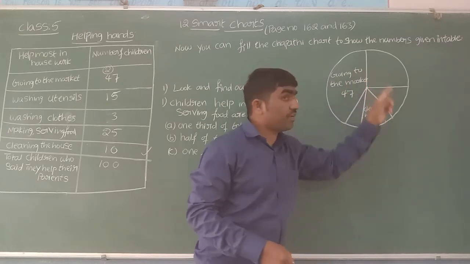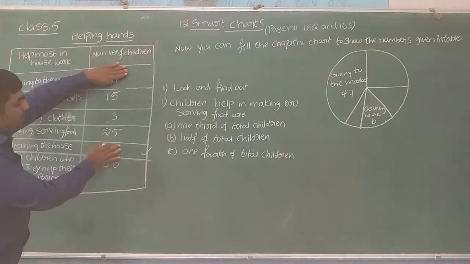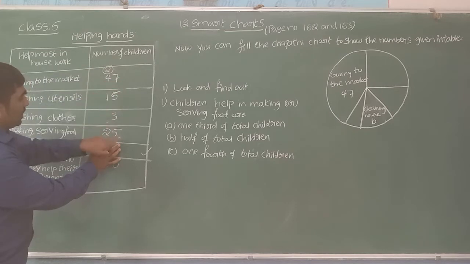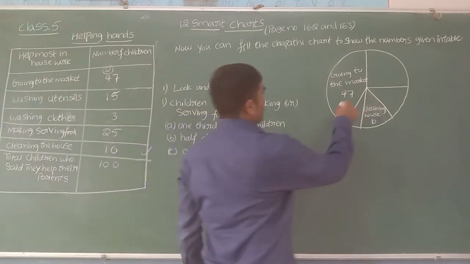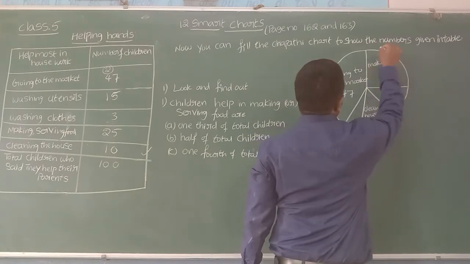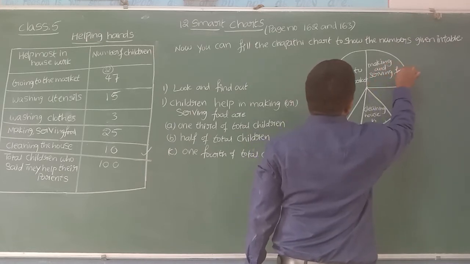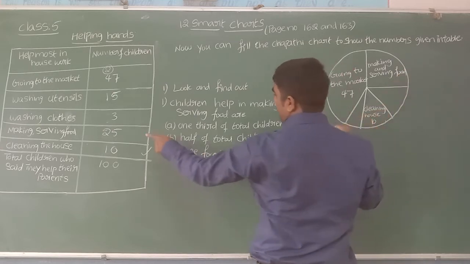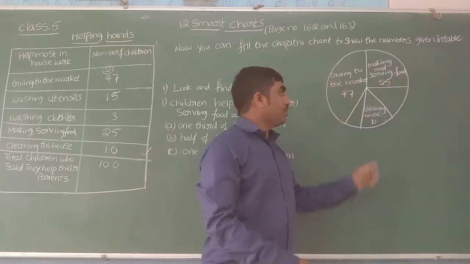Now here after 47, what is the greater number? After 47 and 10, the greater number is 25. Making and serving food. Yes, we can allot this for making and serving food. How many are there, beta? 25. Yes, 2 more parts are left.